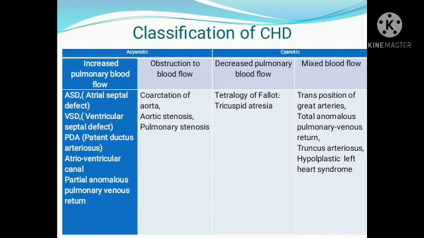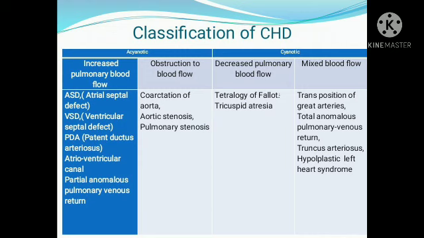The foramen ovale is present during intrauterine life in order to divert blood from the right atrium to the left atrium. But after birth, because of the pressure variation, it closes functionally, so it will not act as an ASD. Any other opening present in the septum of the atrium is known as ASD.